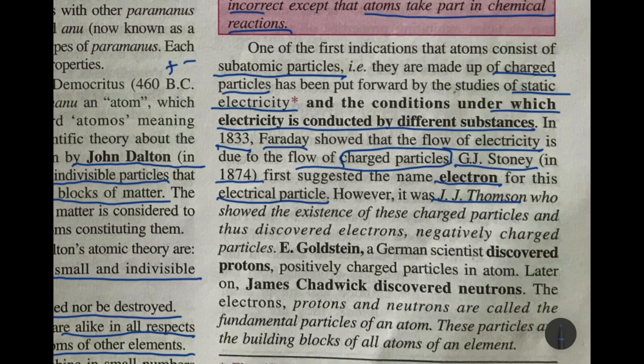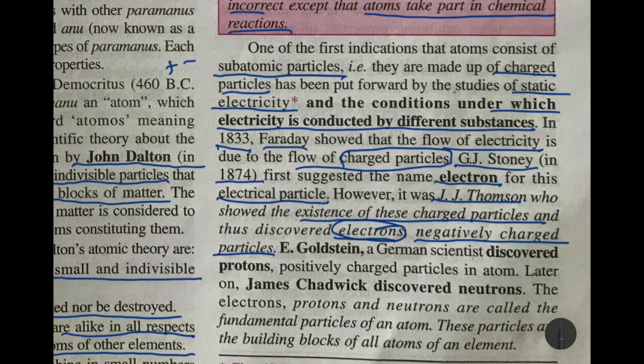Previously they were just saying, okay, electrons are there, they are charged particles, but they had not yet seen their existence. It was J.J. Thomson who showed the existence of these charged particles, and electrons were discovered, which are negatively charged particles.